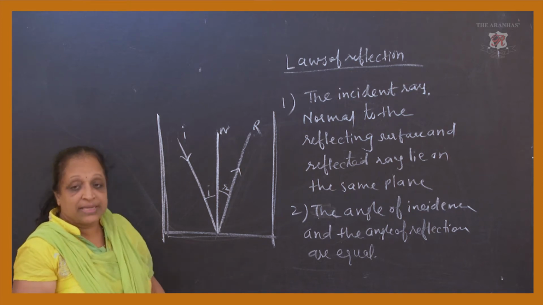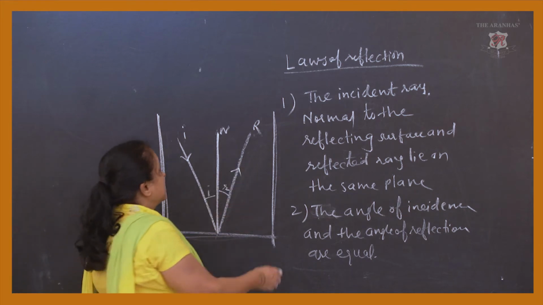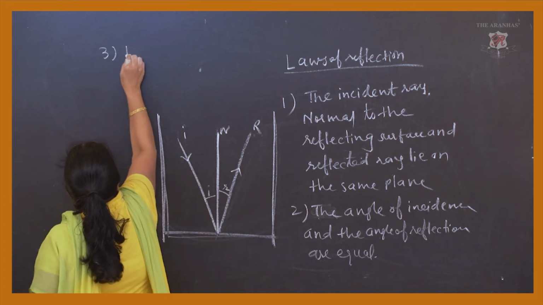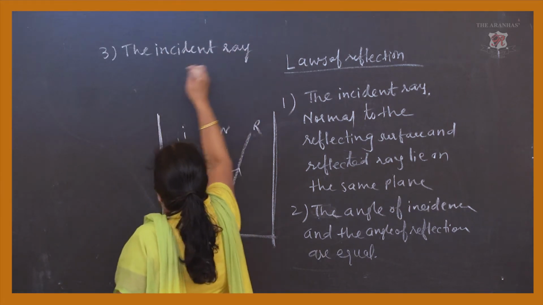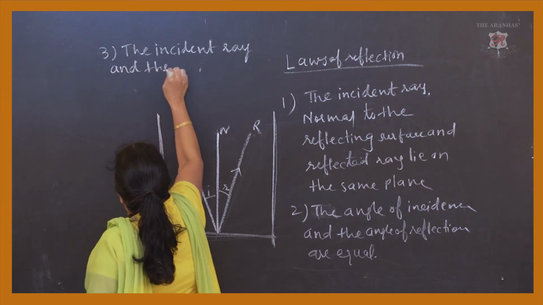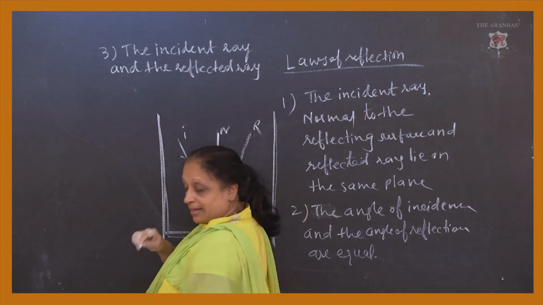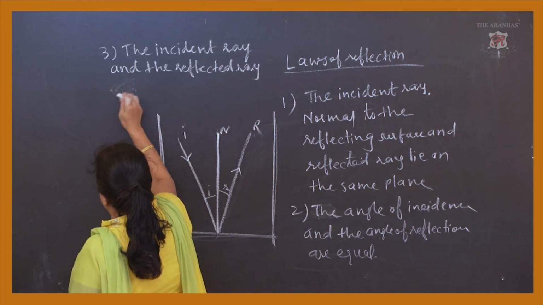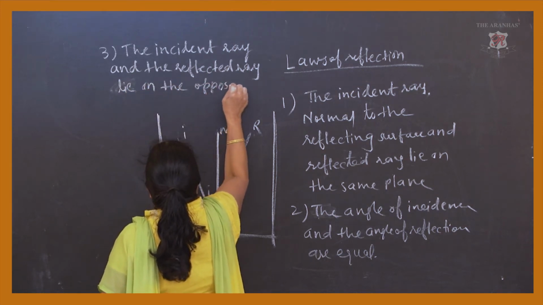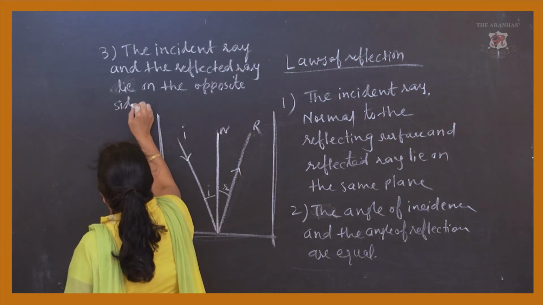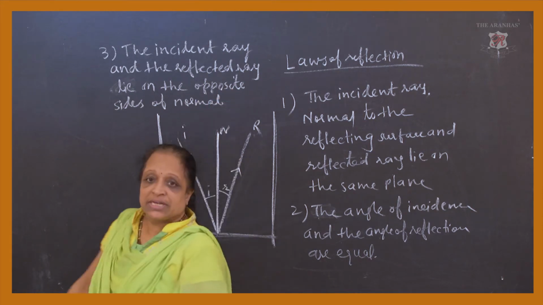The third law is not given in your textbook, but we can add one more law of reflection as the third. I will write here: the incident ray and the reflected ray lie on the opposite sides of the normal. See, the incident ray is on the left side, the reflected ray is on the other side, and in between you have the normal. So the incident ray and the reflected ray are in opposite directions of the normal.